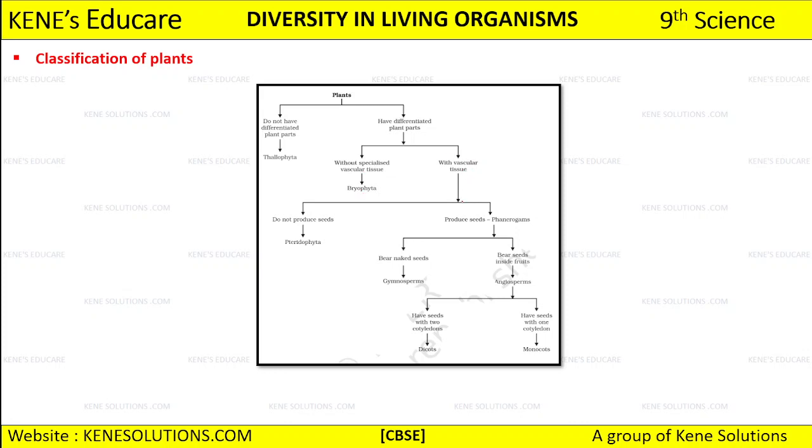With vascular tissue we have plants that are producing seeds, they are called phanerogams. Those not producing seeds are called pteridophyta. Now the phanerogams are divided further as angiosperms and gymnosperms. The gymnosperms bear naked seeds, and angiosperms bear seeds inside fruits. Angiosperms we can further divide as having seeds with 2 cotyledons and seeds with 1 cotyledon. So 1 cotyledon is called monocots and 2 cotyledons are called dicots.